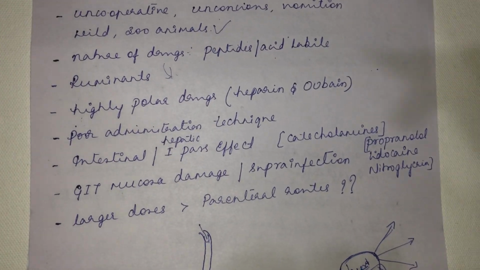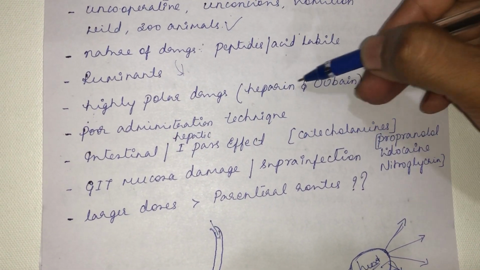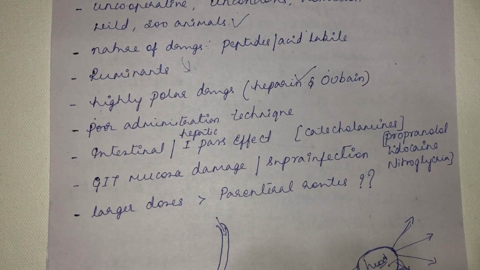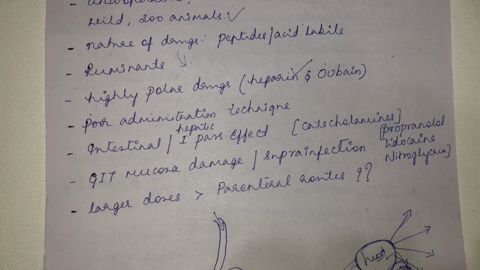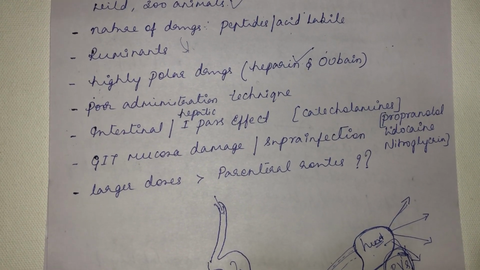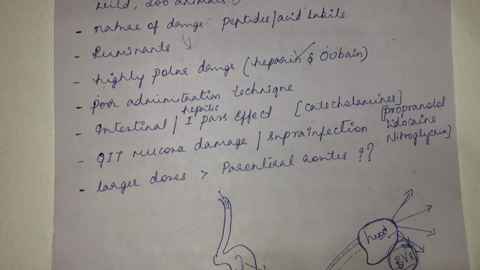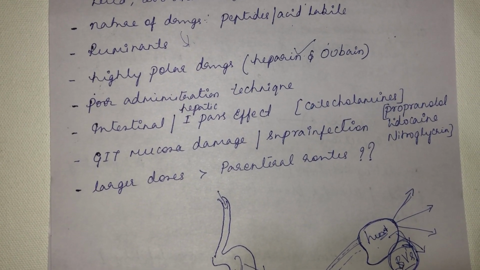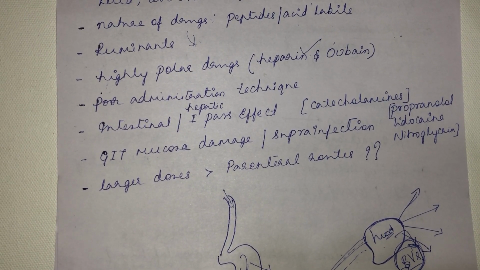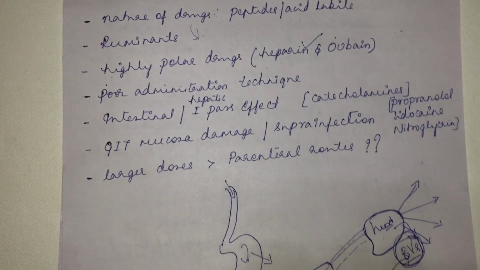Then I told you highly polar drug or water soluble drug will not get absorbed from the GIT. For example, heparin, you don't choose heparin to be given through oral route due to the highly polar nature of heparin. Then poor administration technique. If you do, for example, insertion of stomach tube or nasogastric tube with poor administration technique, it might lead to aspiration pneumonia. The drug might end up in the lungs and lead to aspiration pneumonia.